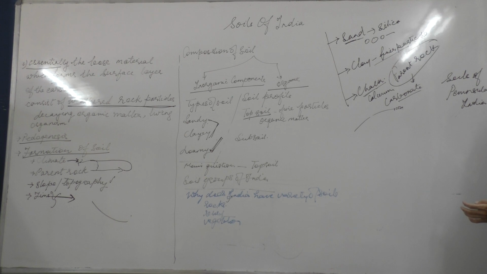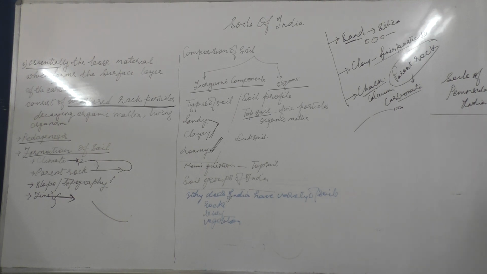There are 2 main groups. The soils in northern India are mainly transported soils. These are formed by transportation by the river and then later deposited. These are transported soils.